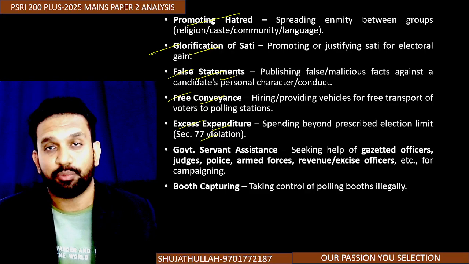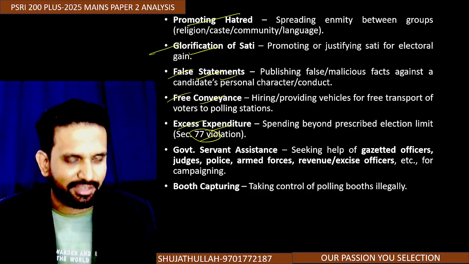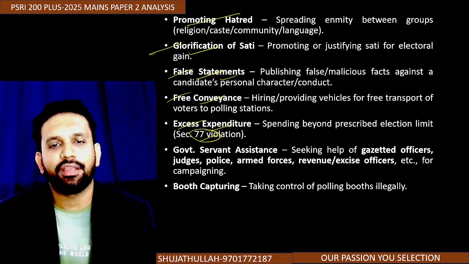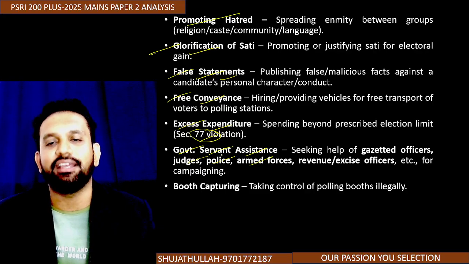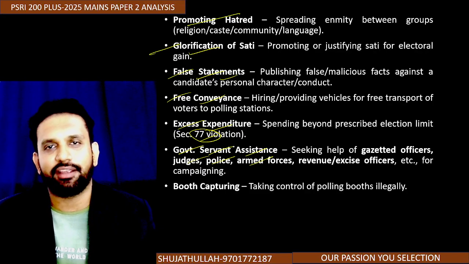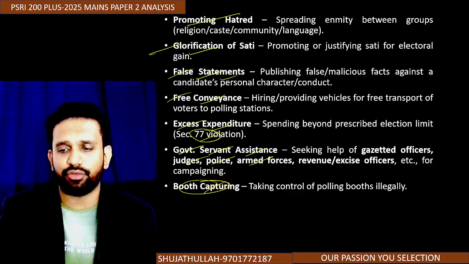If you are doing excess expenditure, then you are violating the section 77 of the constitution, this RPA Act. गवर्नमेंट सर्वेंट असिस्टेंस भी नहीं लेना है. आप आर्म फोर्सेस की, पुलिस की, जजेस की सपोर्ट लेके नहीं करना है इलेक्शंस. Then booth capturing, obviously it's a crime itself. So all of these we have written. Now